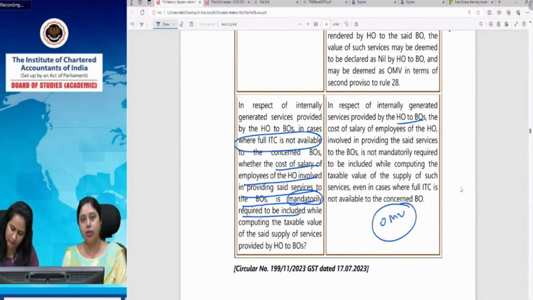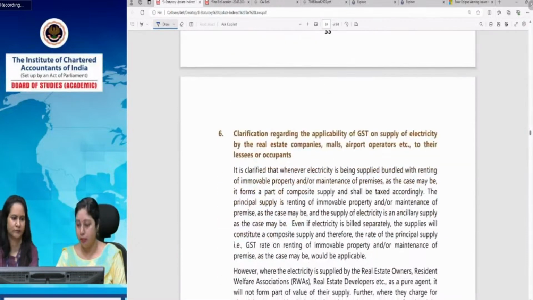This issue was raised before the department for clarification, and they have specifically clarified that the cost of salary of the employees is not mandatorily required to be included. While calculating open market value, anything can be taken, but it is not a mandatory requirement that the cost of salary of the employees also has to be taken.